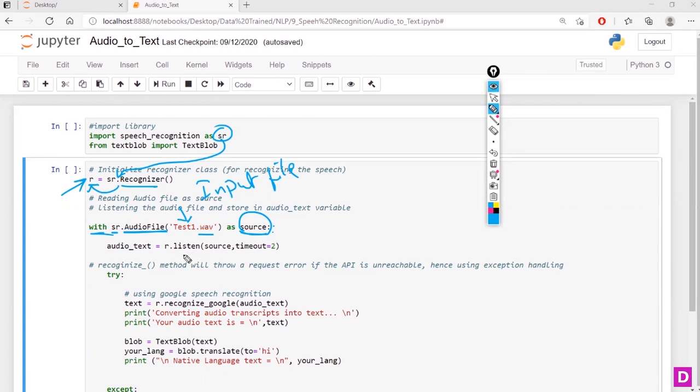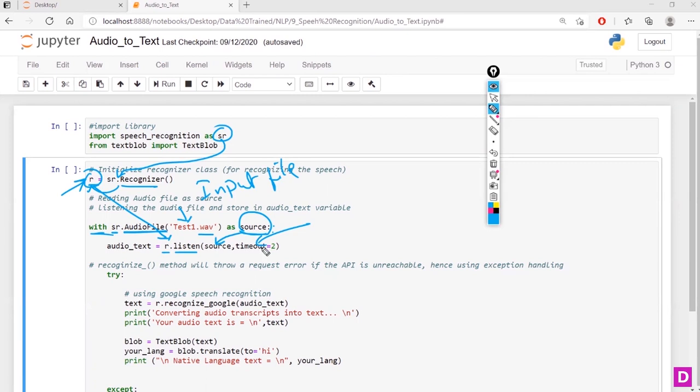So next what I'm going to do, I'm going to use this recognizer R, right? r.listen. So this listen method is going to identify my source, which I'm going to pass here. And there are a couple of parameters we can give here. So timeout is one of the parameters.